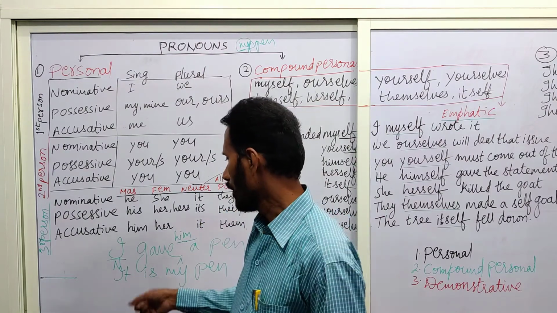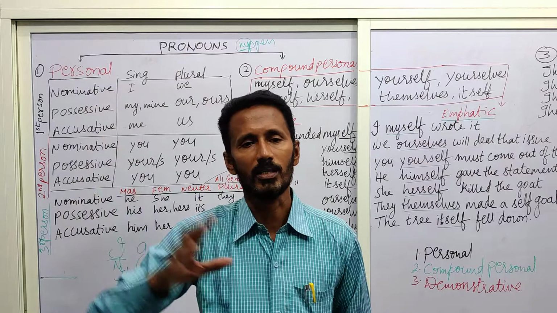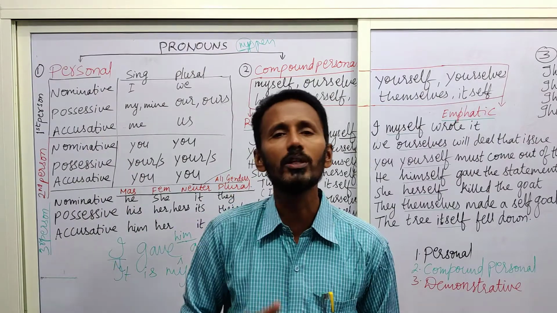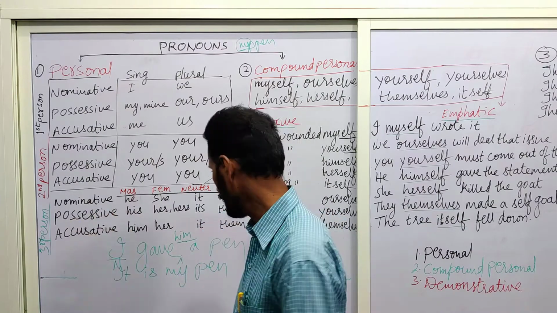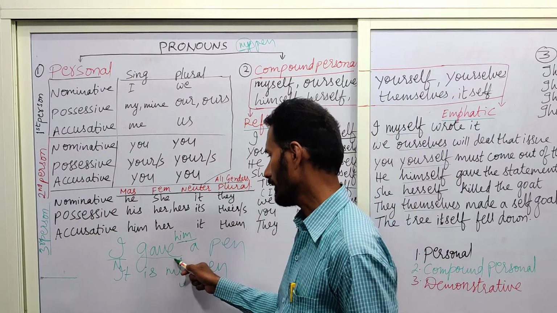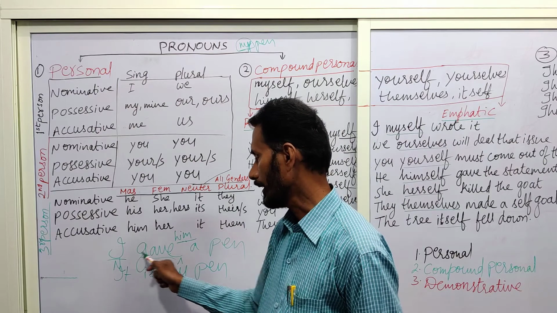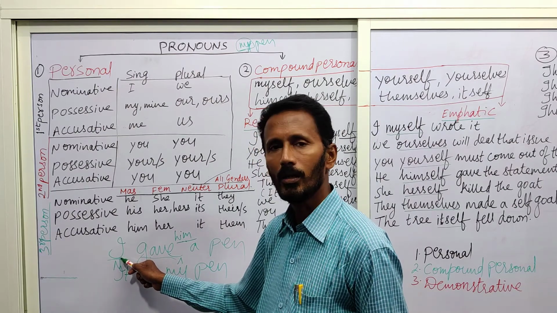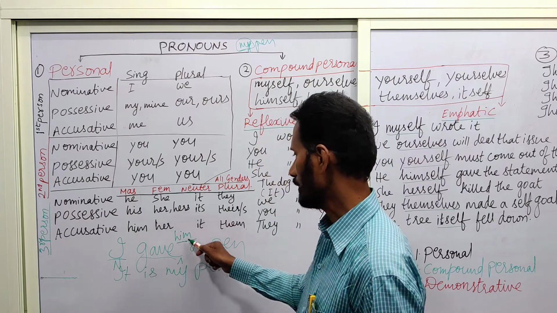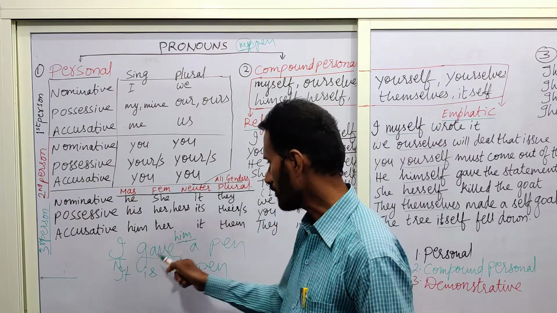Once more, nominative case means that which is in the subject's place, that is before the verb form, and accusative case means after the verb form. For example, I gave: I is before the verb form, so I is said to be in the nominative case. Next, him is after the verb form.